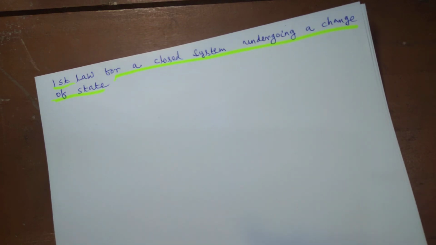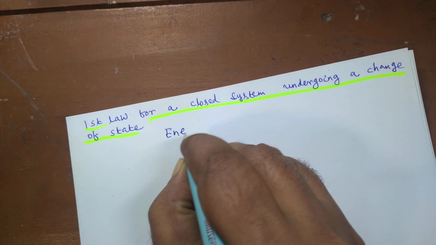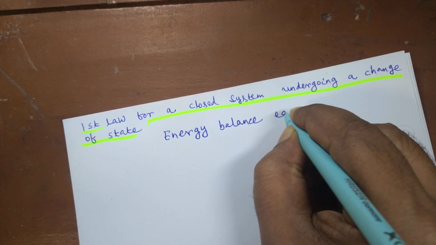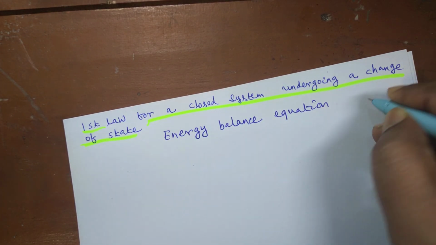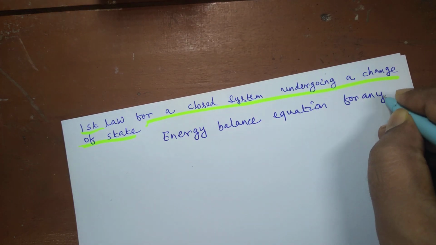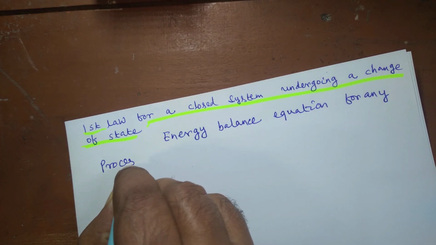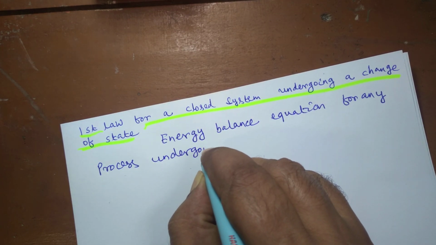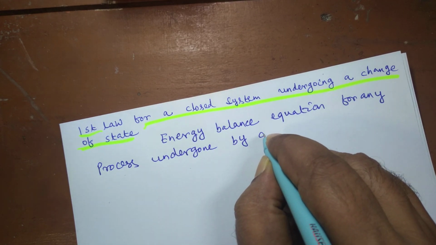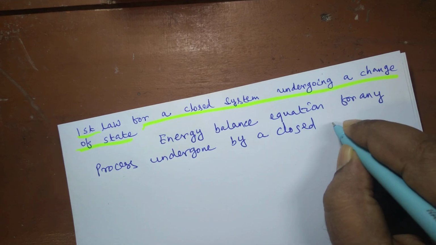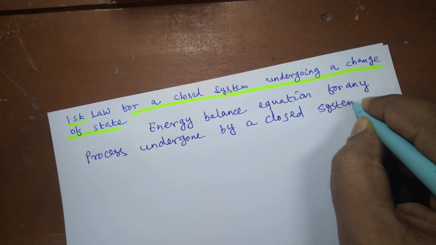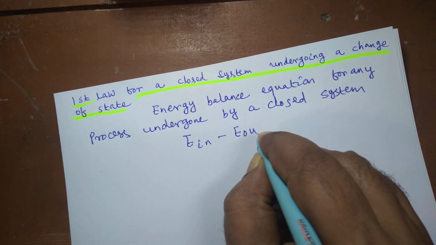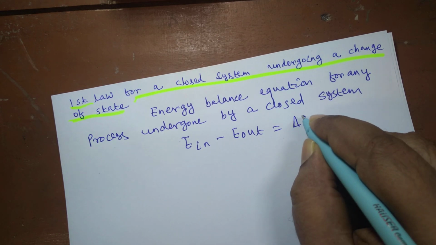That energy balance equation, for any process undergone by a closed system, is E in minus E out equal to delta E of system.